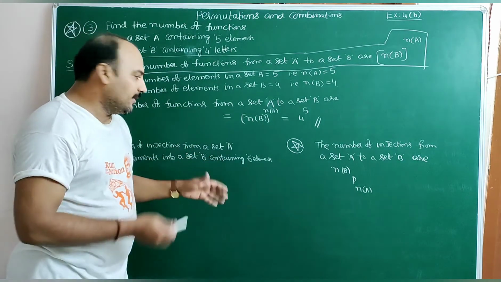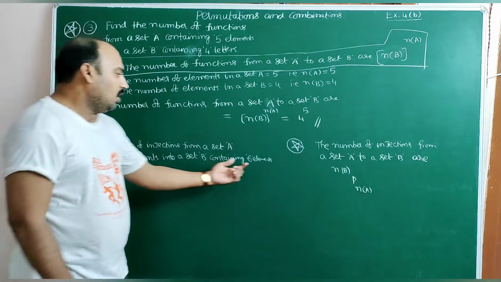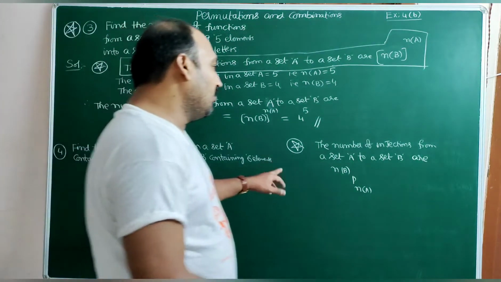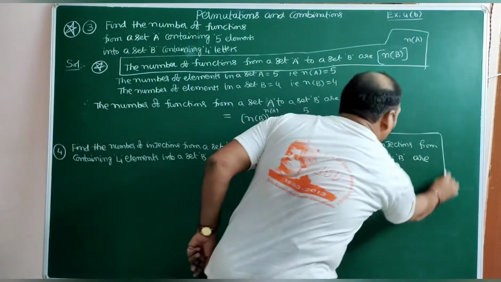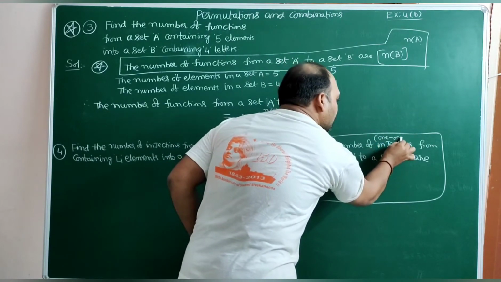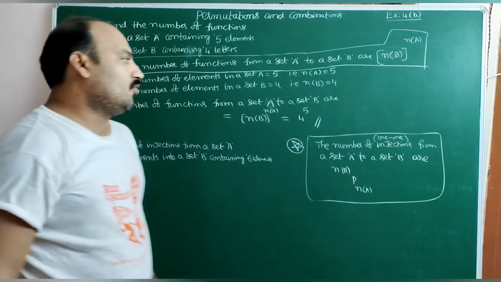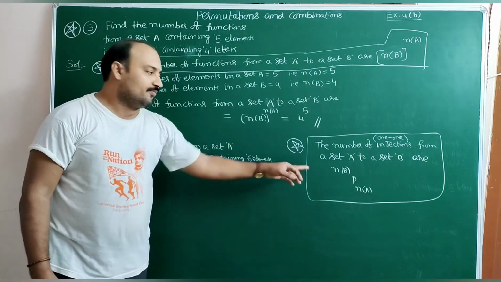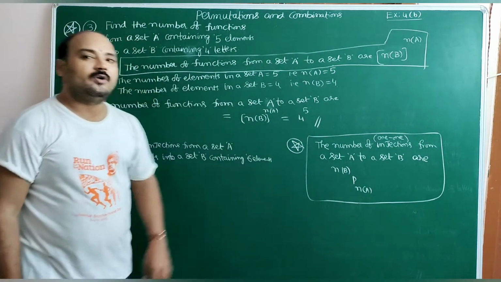Out of 6 elements, according to this question, out of 6 we have to arrange 4 elements. That is the meaning of the number of injections or one-one functions. The number of injections from a set A to a set B is n(B) P n(A).